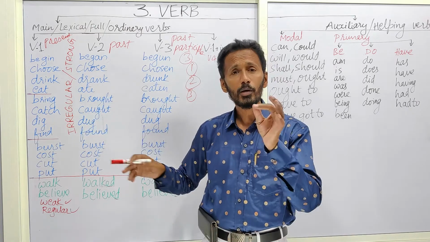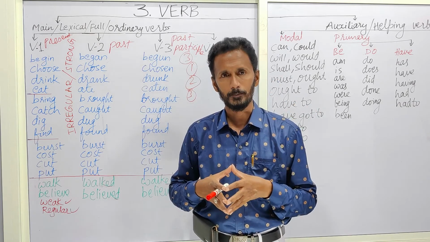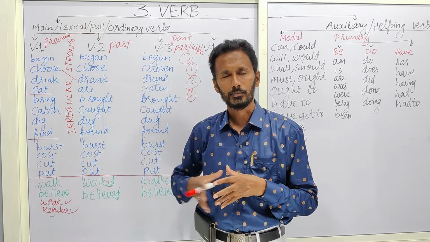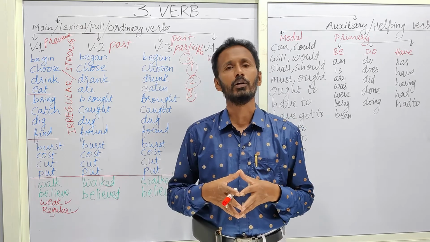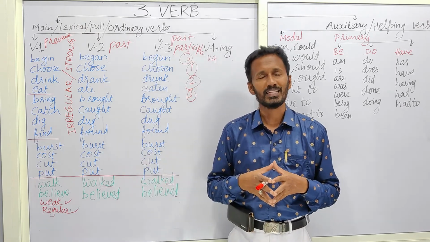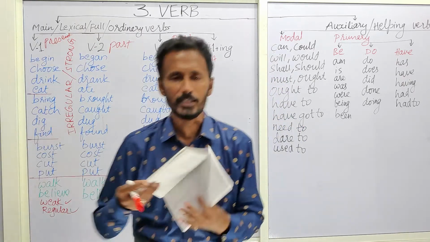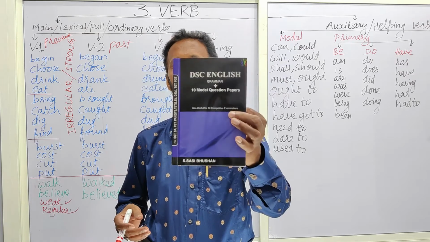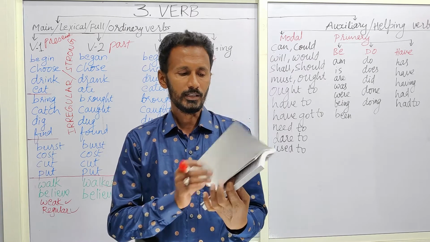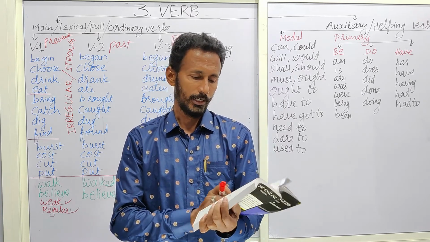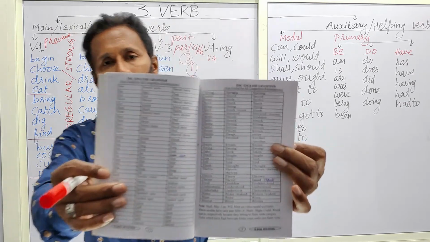These irregular verb forms constitute only 1% or 2% of the entire verb community. Only 1 or 2%. Whereas coming to these regular or weak verb forms, they are numerous. So that is the reason it is not possible to mention them in any grammar book. For example, this is my grammar book, and even in this grammar book, the book which I had released for DSC English in the year 2015, I have mentioned only what are called irregular verb forms. Only irregular verb forms.